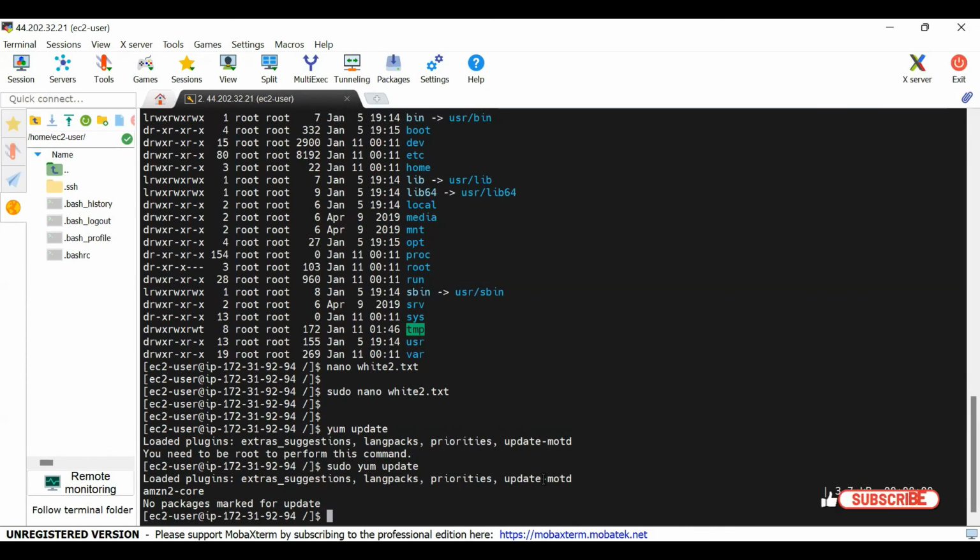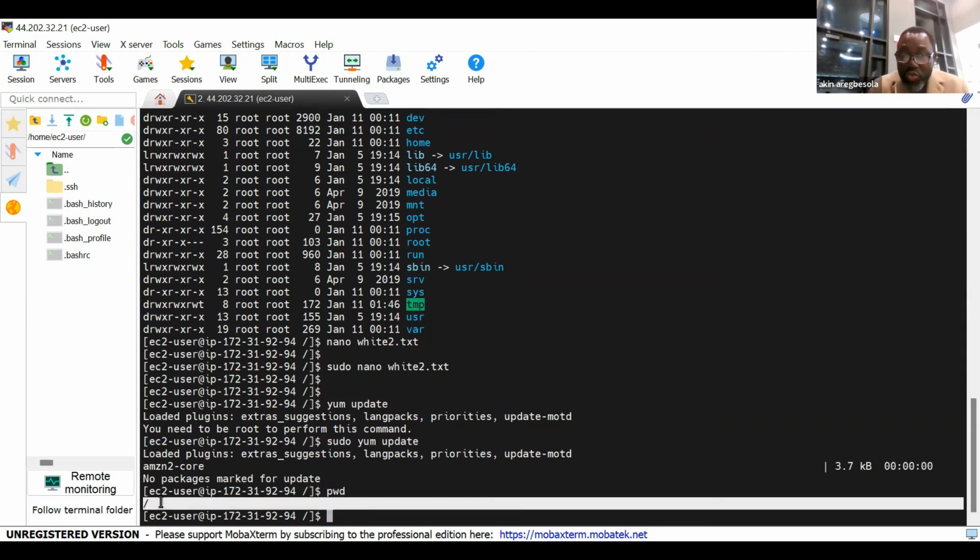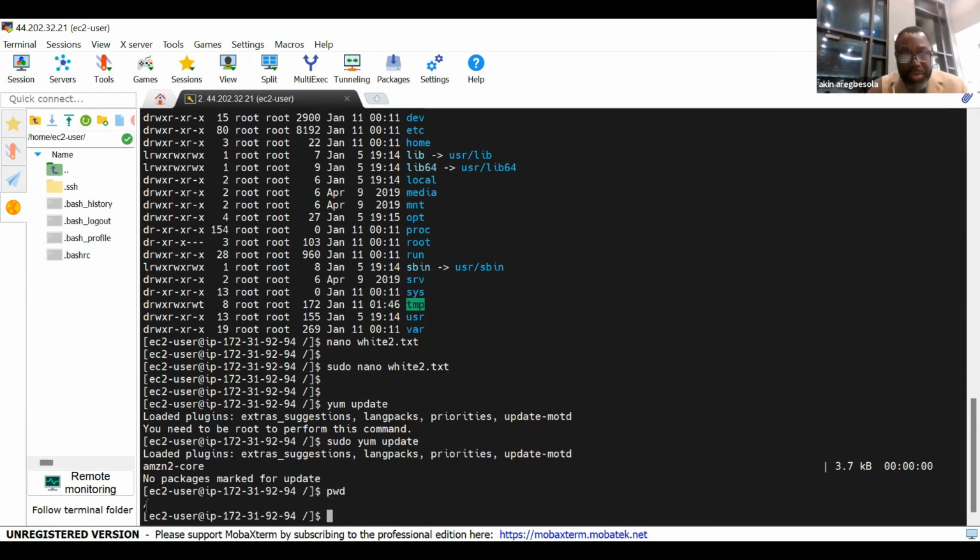Sir, if I decided to cd root to become root, then I now yum update, will it go? Being in cd root is different from being user root. cd root is where we are now. Print working directory: we're in the root directory. The root directory is different from the root user. So we're already in the root directory, operating from it. But there's another kind of user apart from EC2 called the root user. That is the user we're talking about. I don't know if I answered it.